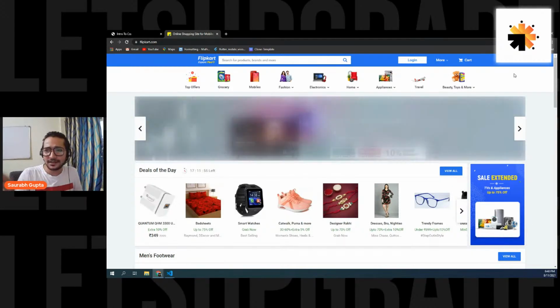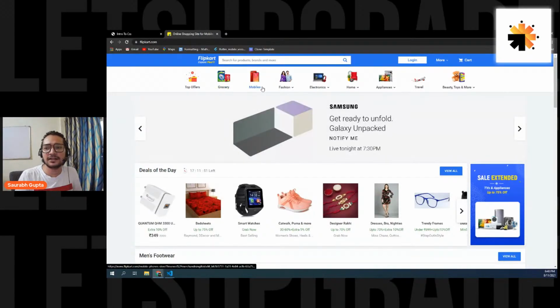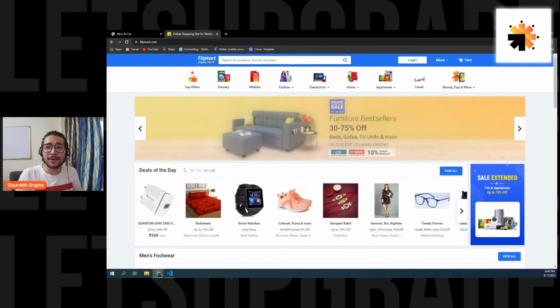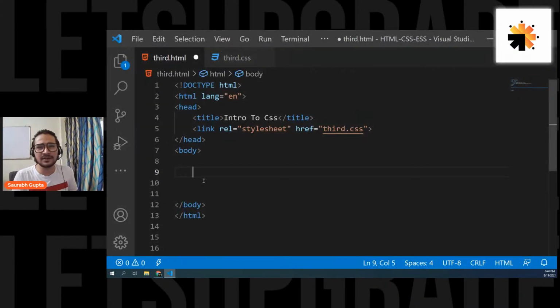Then the second box is also a container, which is containing these images and the titles. Then you have a container which is containing the slider. So basically, you divide your page into sections. You divide your page into containers. Containers are nothing but boxes in which you keep your elements, so that you can move your elements easily, so that you can arrange your elements easily. That's it. Is that clear, everyone?